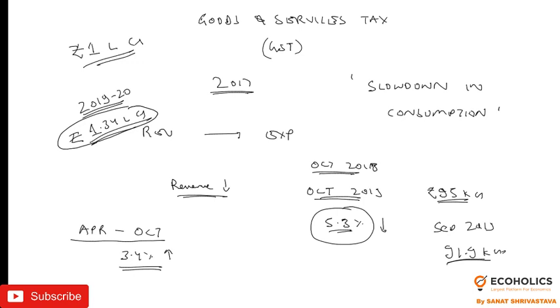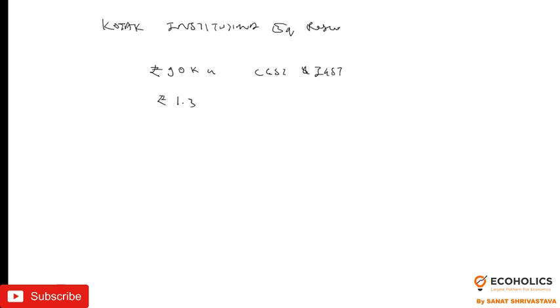Now we see a report by the Kotak Institutional Equity Research. This report says that if the government maintains the current rate of revenue collection, it will see a shortfall of 90,000 crore in CGST and IGST and around 1.3 lakh crore in SGST.